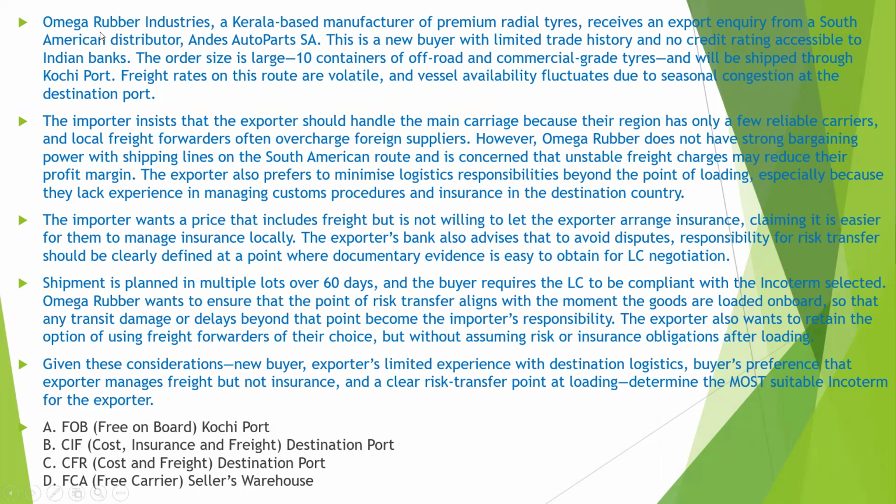So here you can see Omega Rubber Industry, a Kerala-based manufacturer of premium radial tires, receives an export inquiry from a South American distributor, Andis Auto Parts SA. Now this is a new buyer with limited trade history and no credit rating accessible to Indian banks. The order size is large, 10 containers of off-road and commercial grade tires, and will be shipped through Kochi port. The freight rates on this route are volatile and vessel availability fluctuates due to seasonal congestion at the destination port.